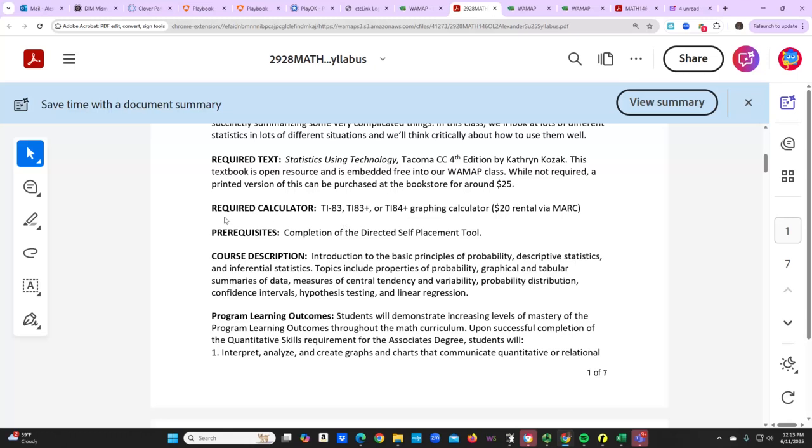If you don't want to go out and buy a $160 calculator, you can always rent one from the bookstore. It's called the SimMac now. So it's the same thing, but you can get those from there. You can rent it for the whole quarter for $20.